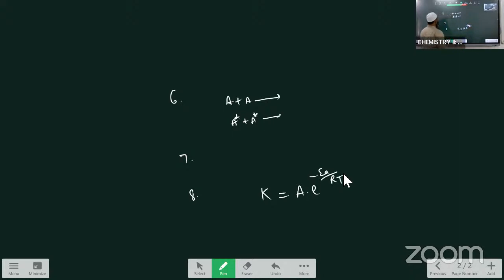So these are the important postulates in the collision theory, and it is an important question in unit 19. 19 में 3 क्वेश्चंस बोले थे, उसके अंदर एक collision theory important है. लास्ट एनुअल में अपने को एग्जाम में पूछे थे ये क्वेश्चन, फिर भी आ सकता है क्वेश्चन. This is about the collision theory.